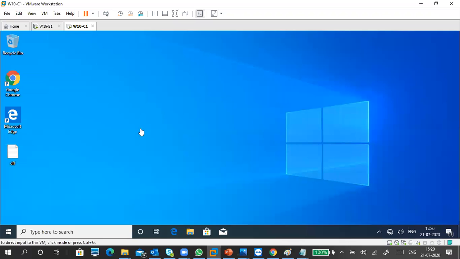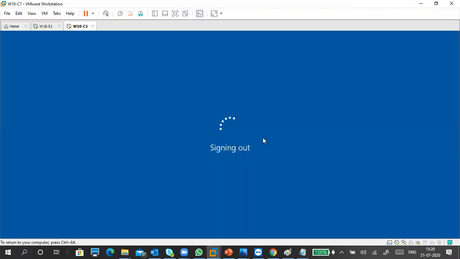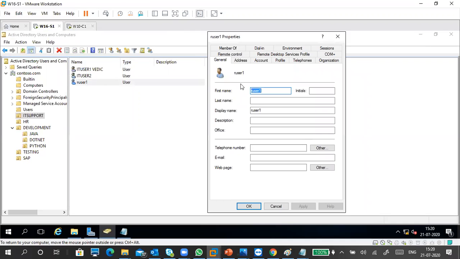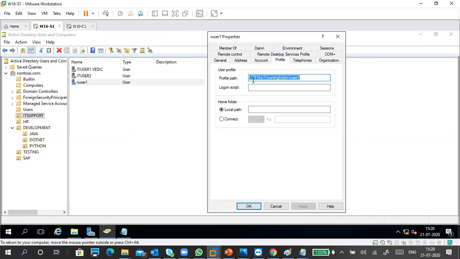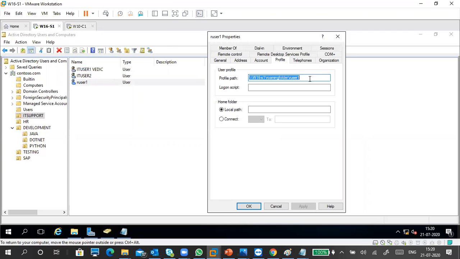Now I'm going to the client. This is the client. Sign out from the client. The user duty is okay, server completed. What I did in the server: I went to the profile, gave this link, and applied.